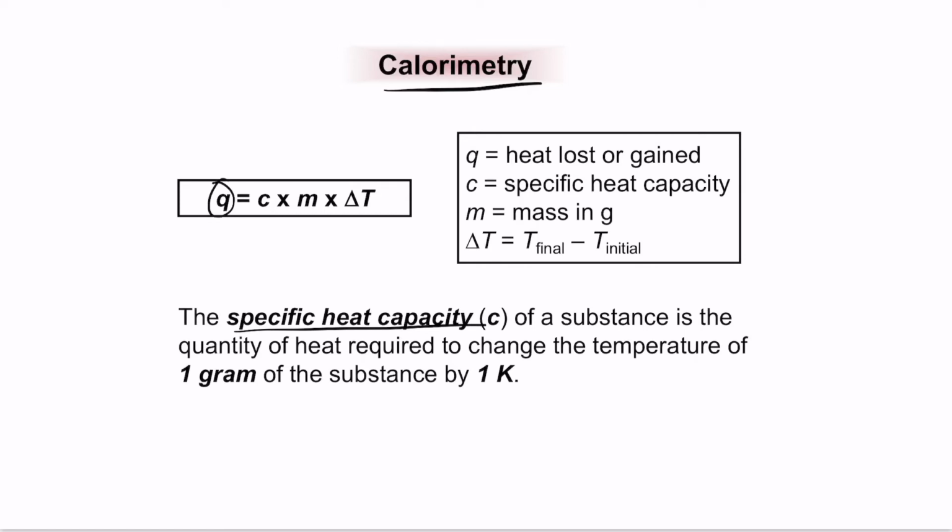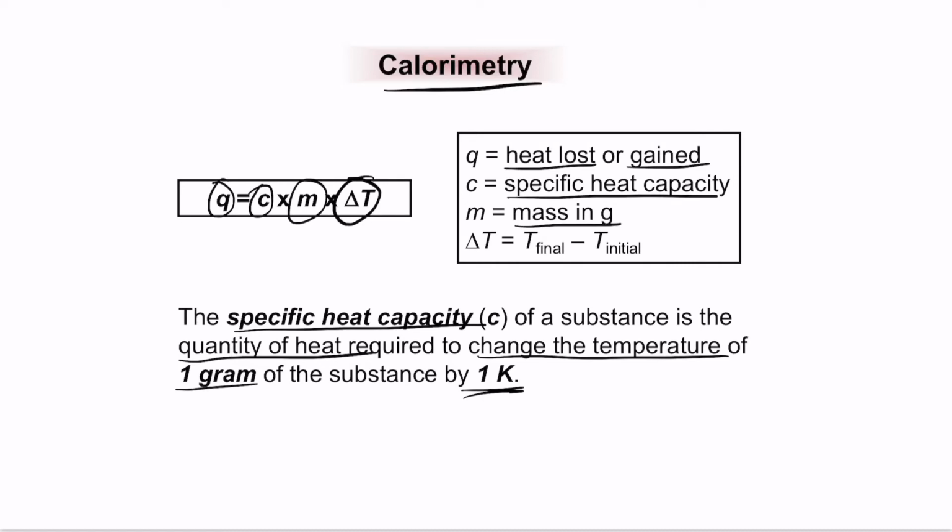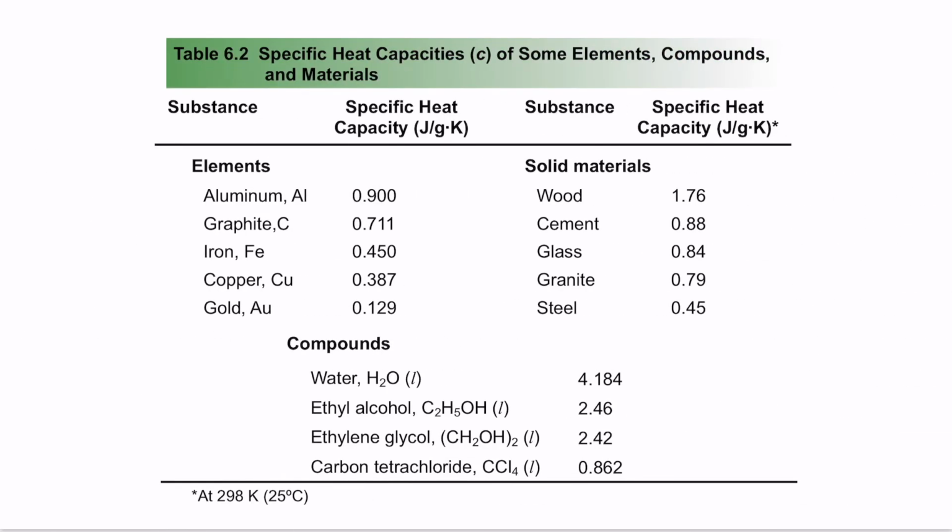So the amount of energy or the amount of heat that a body carries can be calculated as its specific heat capacity times mass times the temperature change. Now, what is the specific heat capacity here? It's the quantity of heat that you require to raise the temperature of 1 gram of a substance by 1 Kelvin. Now, Q here represents either heat lost or gained, C represents the specific heat capacity, M represents the mass in grams, and delta T represents the change in temperature, T final minus T initial.